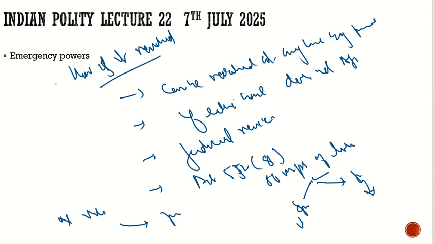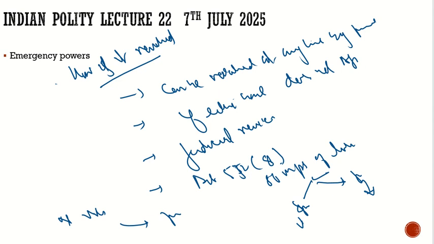That's why it is called the statutory resolution. It is binding on the president. So this is how it is revoked. It can be revoked at any time by the president himself. If he does not revoke it, then the legislature can revoke it. The parliament can revoke it, by either house, Lok Sabha or Rajya Sabha. If that also does not happen, then the judicial review will be there to check the intentions of the president.